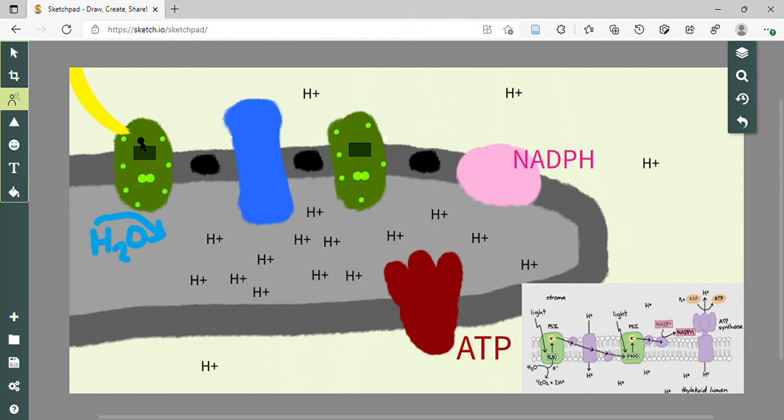But unlike photosystem 2, instead of breaking up water to fill in that gap, we can just use the 2 electrons that came all this way to fill in that gap. So since photosystem 1 had all of this happening right before it, we don't need water. But for photosystem 2, there's nothing happening before it. So we're going to need water to get this going. And that's why you need water, but that's only for photosystem 2, not photosystem 1.